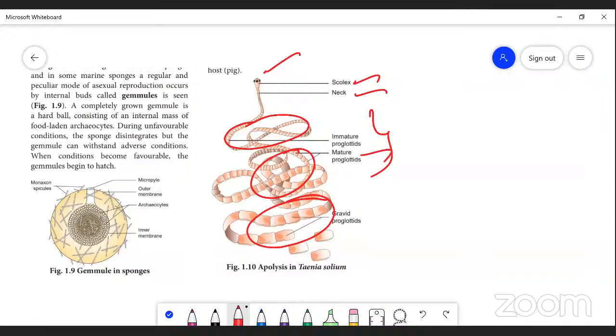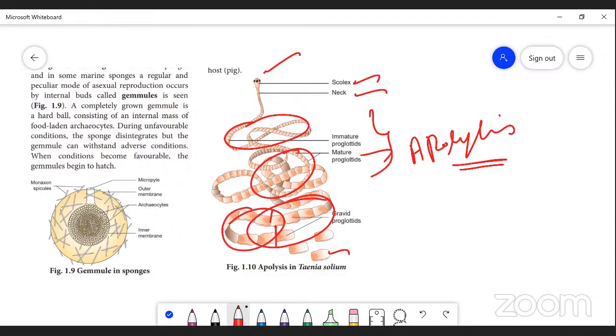Then a single segment or a group of segments cuts off from the parental body. That process is called apolysis, which is very important. Apolysis is the cutting off of a single proglottid or a group of proglottids from the parental body.